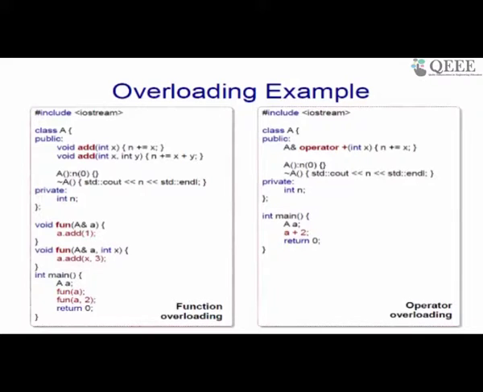So let us take a look at the right hand side box, which is the operator overloading example, where again there is IO stream inclusion and then there is a class followed by main. And what does main do? Again it defines a variable of type capital A, and then you say a plus 2, right.